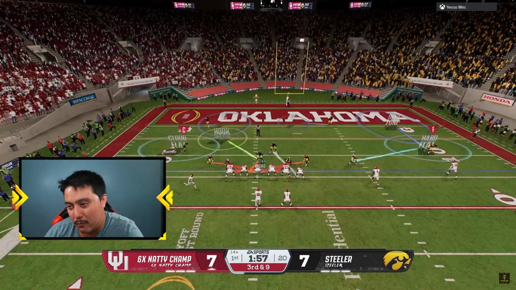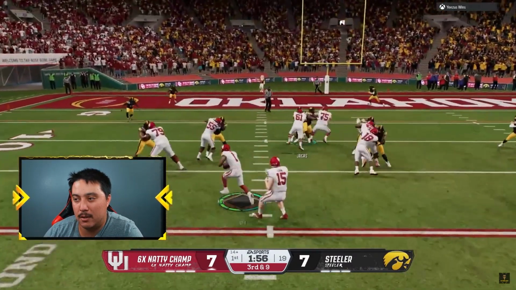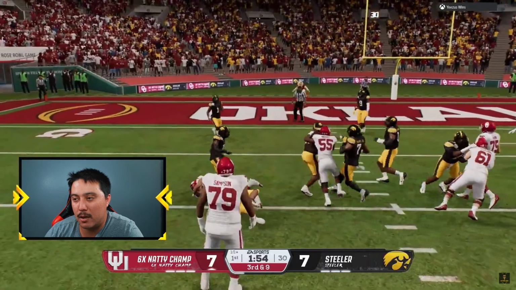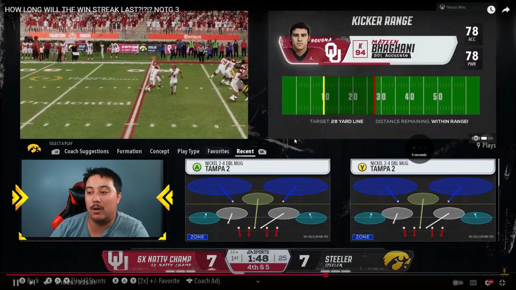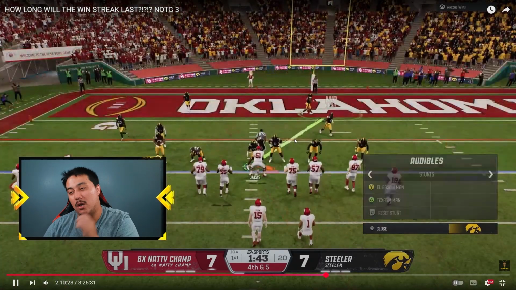The 3rd down and 9. Once again, we're playing bend but don't break. He runs a little jet motion inside zone on 3rd down and 9. It's a very interesting play call. Brings up 4th and 5, and he is going gun wing slot.